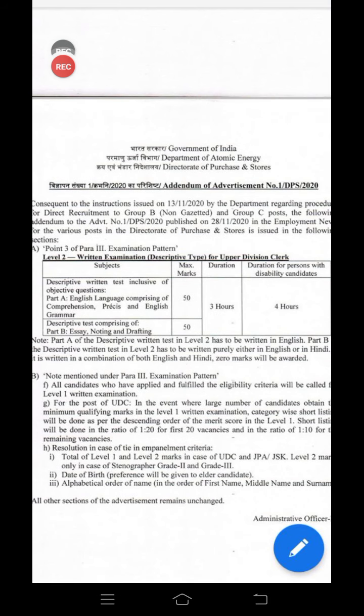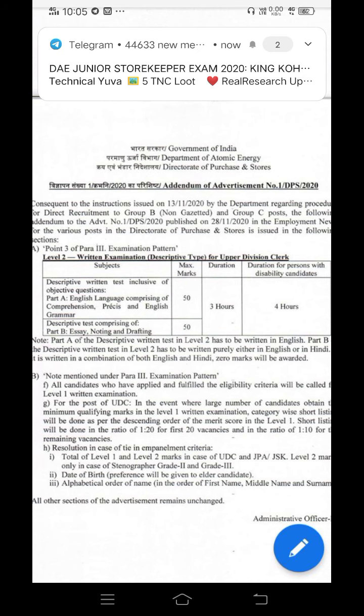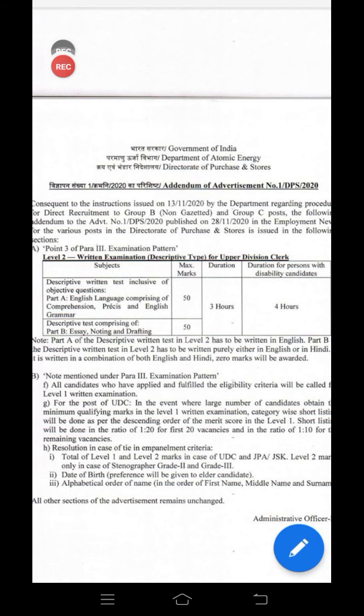Going to the descriptive title. Here, guys, the descriptive is divided into 50 marks for the grammar part only, and the remaining 50 marks are given for essay writing, passage writing, letter writing, and group discussion.